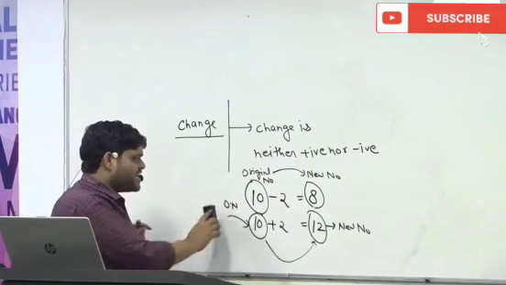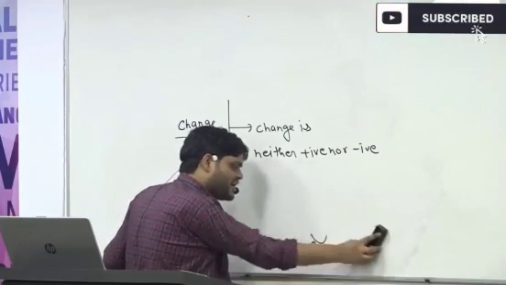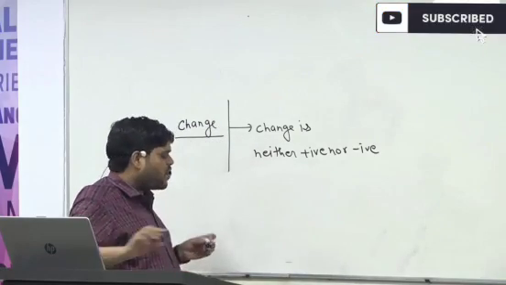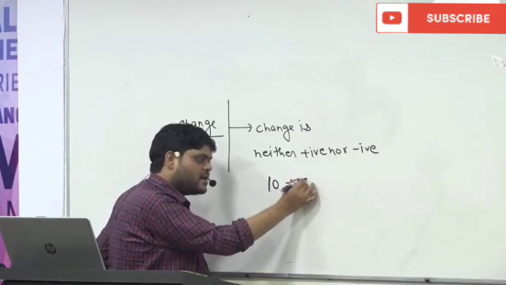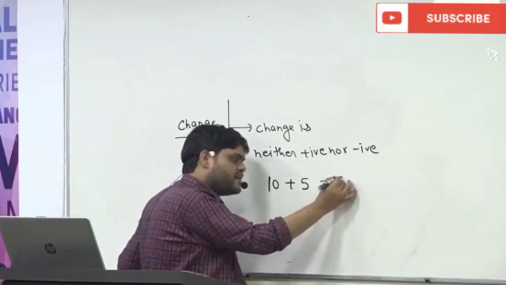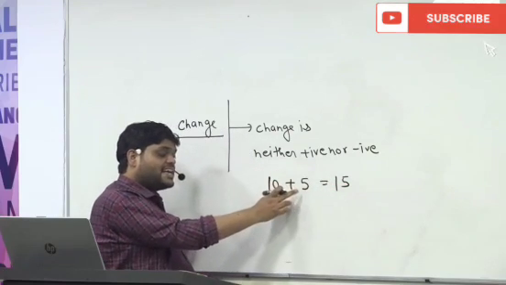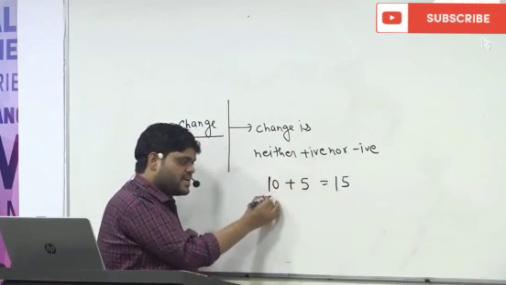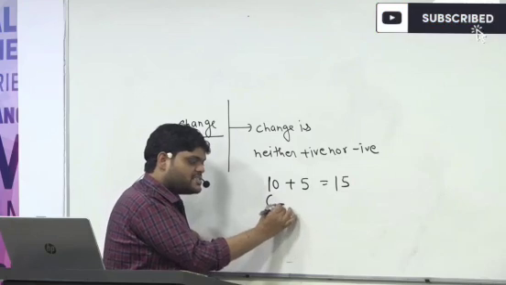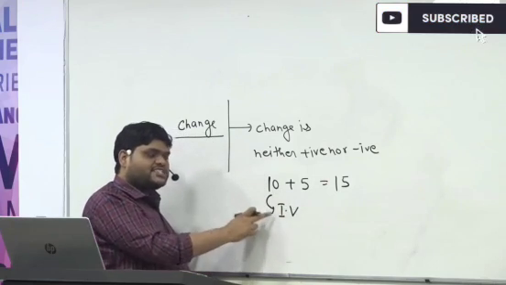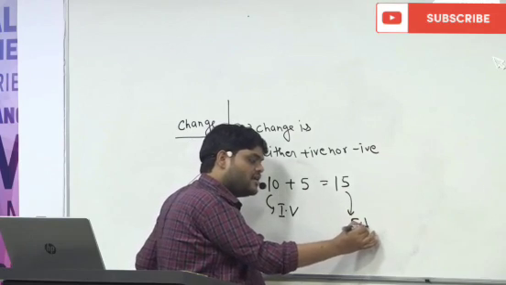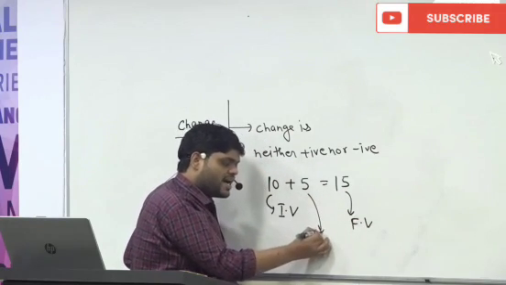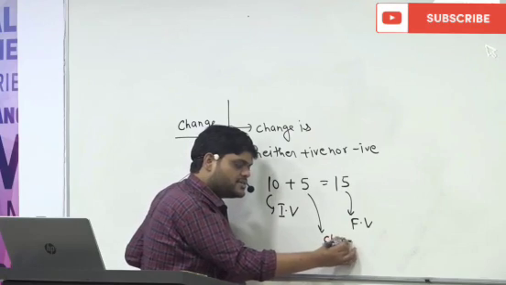Now understand, three quantities are involved. Suppose the number is 10, and we are adding 5, so this becomes 15. 10 is your initial value, 15 is your final value, and this 5 is your change.